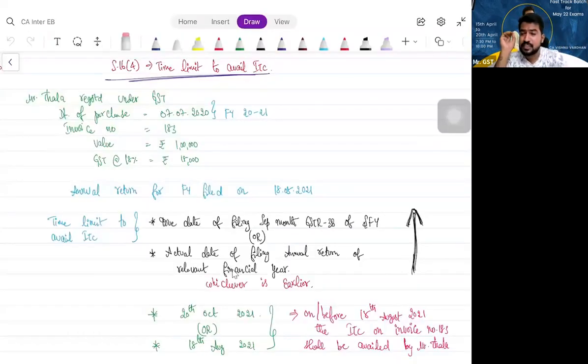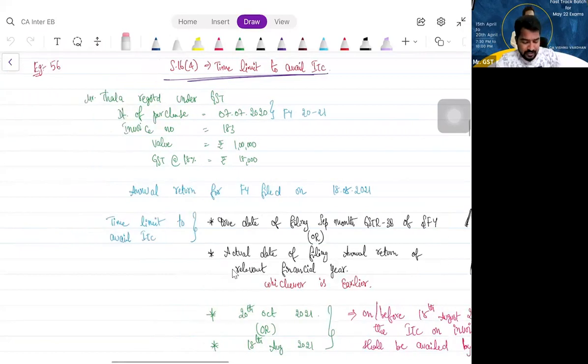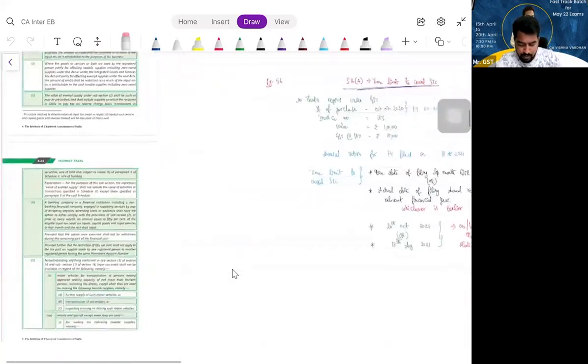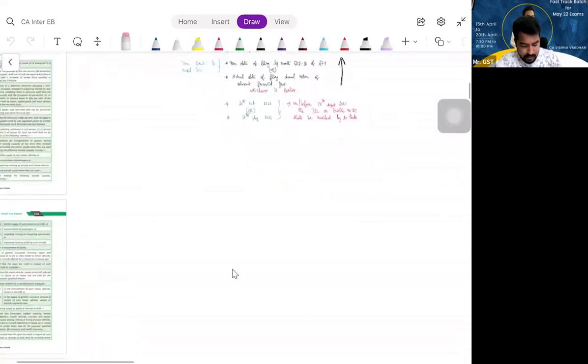So we are done with section 16. Let us move on, as per our agenda, as I already told you, section 16 we will discuss completely, and we move on to section 17 subsection 5. So 17 subsection 5 is all about blocked credits.